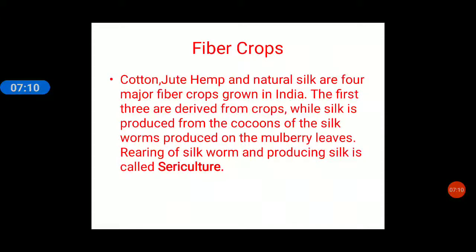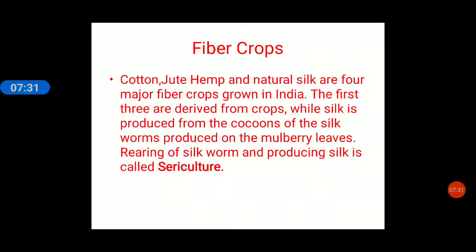Okay, the next is fiber crops. There are two important fiber crops grown in India: cotton and jute. Other than cotton and jute, there are also other crops: hemp and natural silk. These are the four major crops which are called fiber crops. What are they called? Fiber crops.